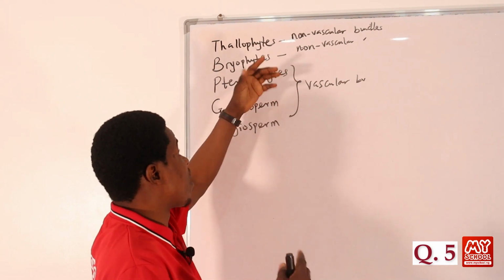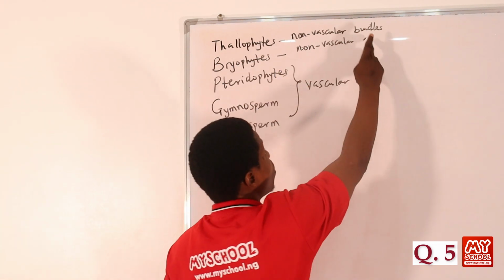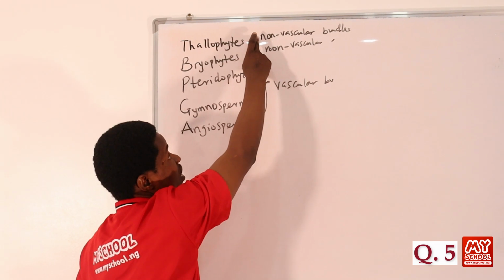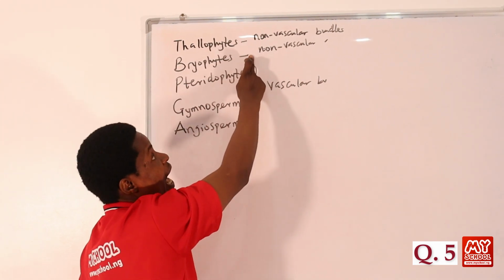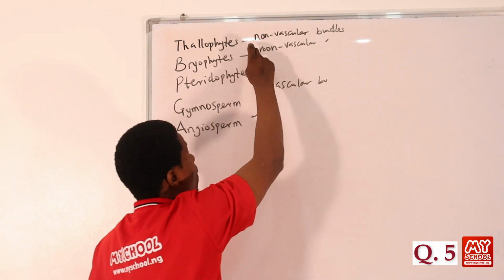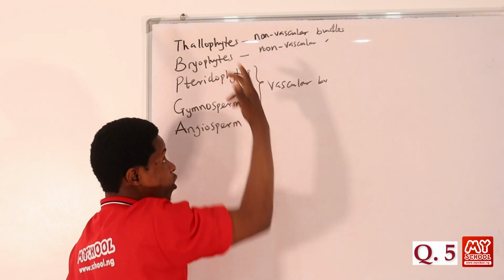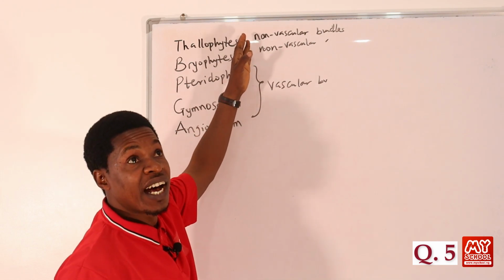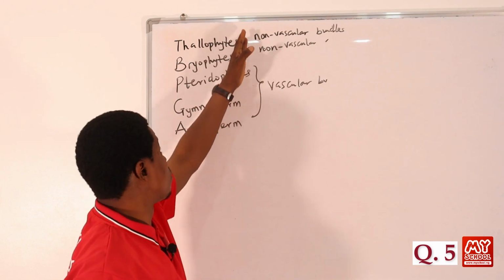Those are examples of bryophytes. The thallophytes do not have a differentiated body system, but the bryophytes do. Both of them are non-vascular, like I said earlier, and they don't form seeds.